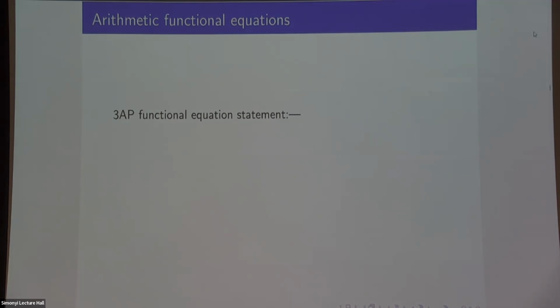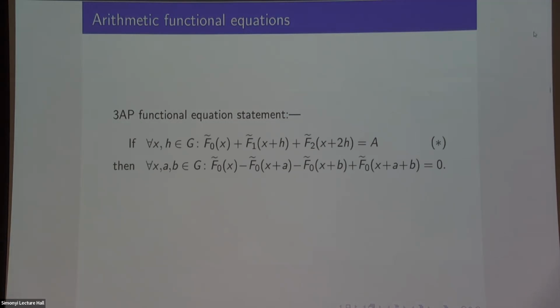Okay, so if we apply the same logic to this arithmetic, like this three-term progression statement, for example, what does it say? Well, the 100% left-hand side is saying, suppose that I have these three functions and they obey this functional equation for any x and h, like when you add up f0, f1, f2 on an arithmetic progression, you get a constant. That's a functional equation that these functions might or might not satisfy, suppose they satisfy them.